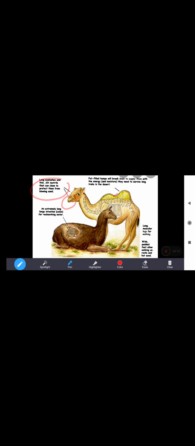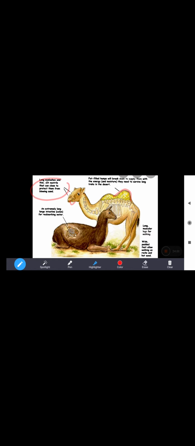The hump of the camel stores fat and helps the animal to survive without food for several months. A camel can drink 40 liters of water at a time, and this water is stored for later use. See the lips of the camel here. The lips are very thick and broad, so that they can easily eat prickly plants like cactus.